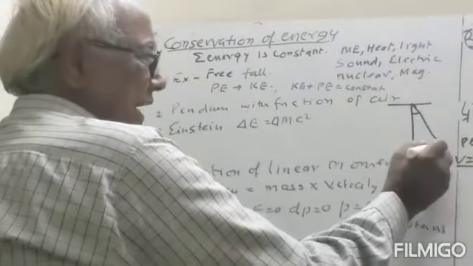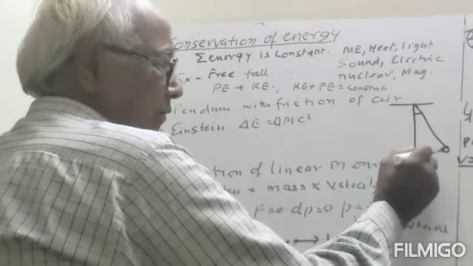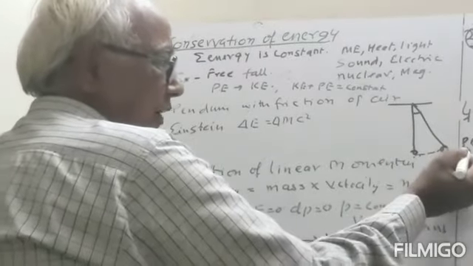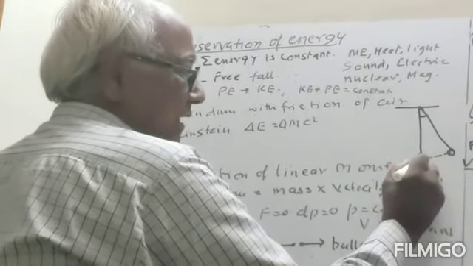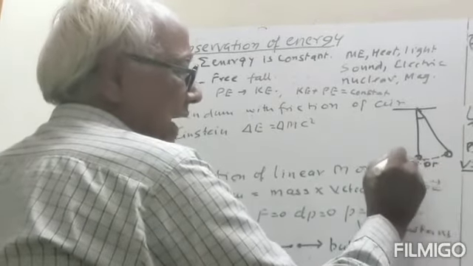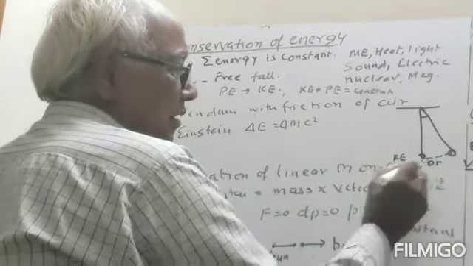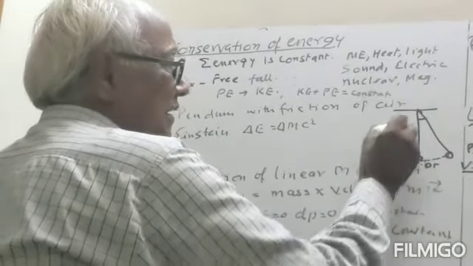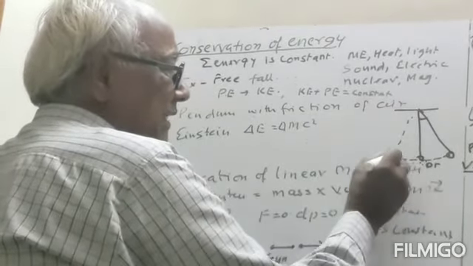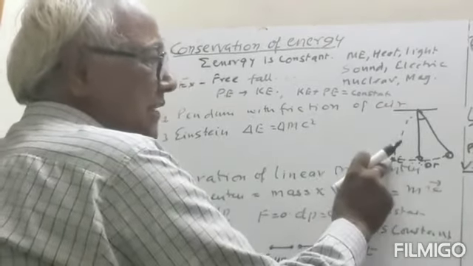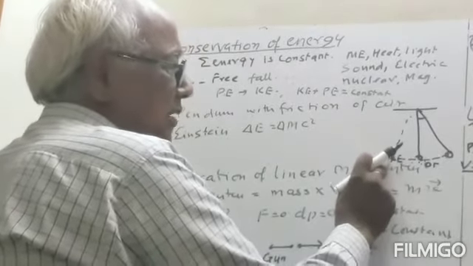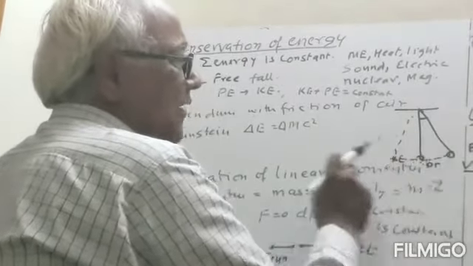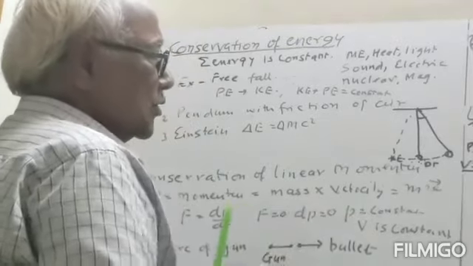If we leave it, then it will come this side. The potential energy will be converted to kinetic energy. Here potential energy will be 0 and kinetic energy will be maximum. And it will go this side, and here the kinetic energy will be converted to potential energy. Again here potential energy is maximum, so it will return back and it will do free motion.